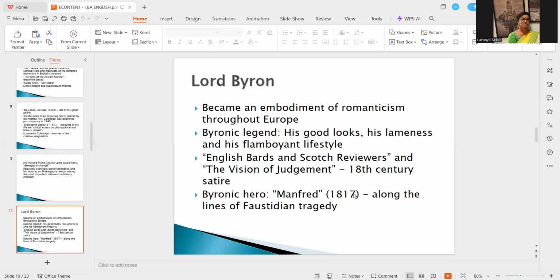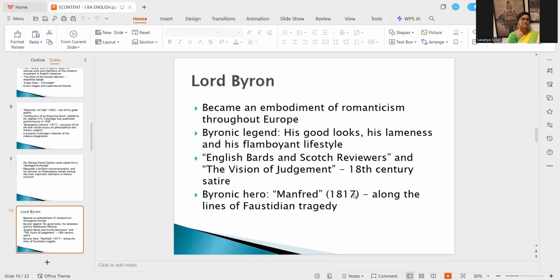He has written two satirical pieces, English Bards and Scotch Reviewers, and The Vision of Judgment. A satire is nothing but a scathing remark on the society or what is happening around you. You have to show people what is really happening, and during that age, particularly of the Romantic age, it can be done through satire. Even in the Neoclassical age, satire was very popular. Pope and Dryden used it, and Lord Byron continued this trend.